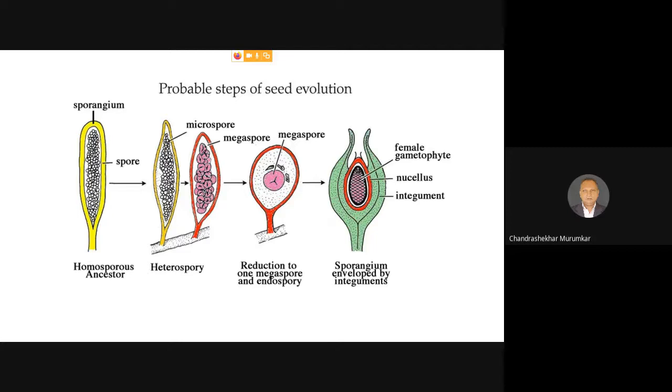Such a type of female gametophyte is known to us in Selaginella. This is present even in Lycopodium. So this is the next step of advancement where, from many megaspores in a cone, only one spore is present in the cone, and the cone itself is containing the female gametophyte. Obviously, it is also containing the archegonium.